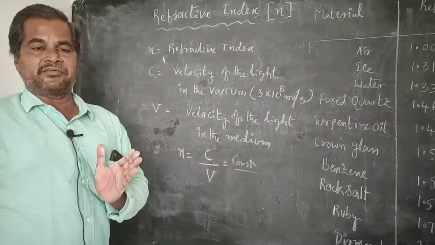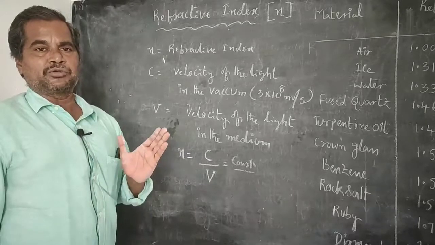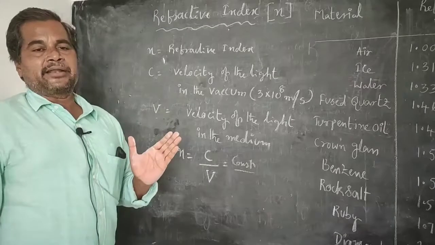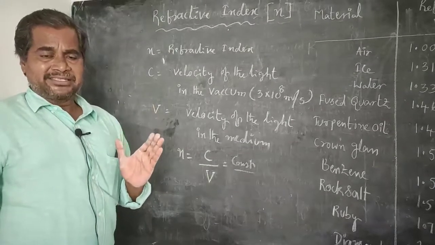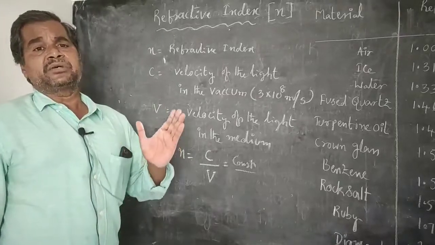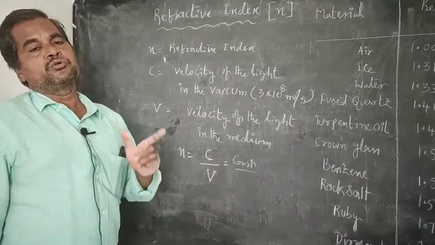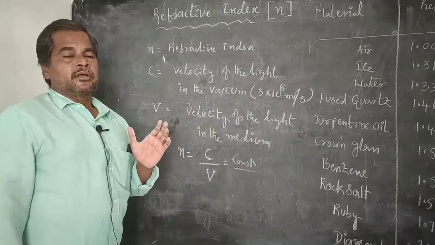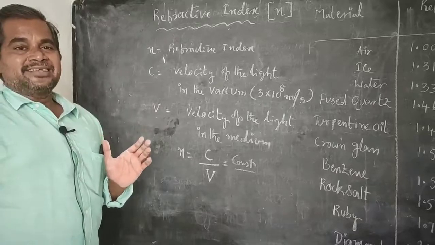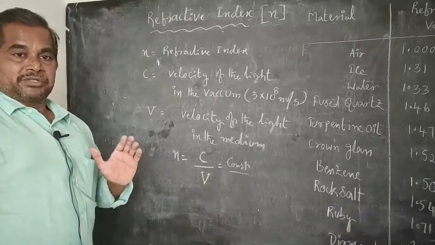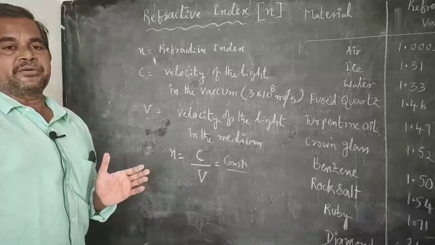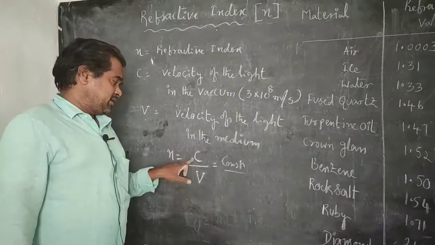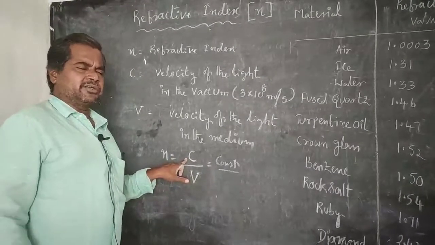at that time we can classify those mediums as rarer and denser very easily, because any medium which has a more refractive index value is treated as a denser medium with respect to the other. If any medium has a less refractive index value with respect to the other medium, that medium is treated as a rarer medium, because N is equal to C by V. In this fraction, the numerator value always remains constant.